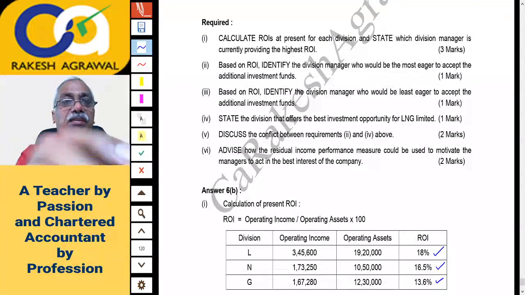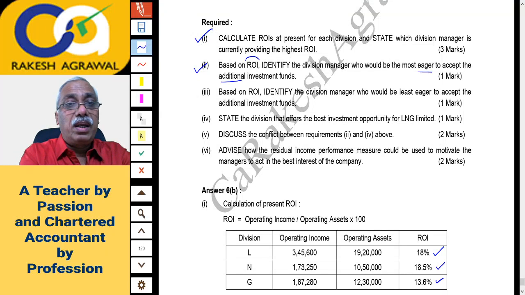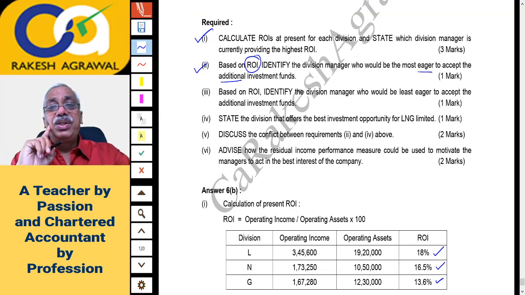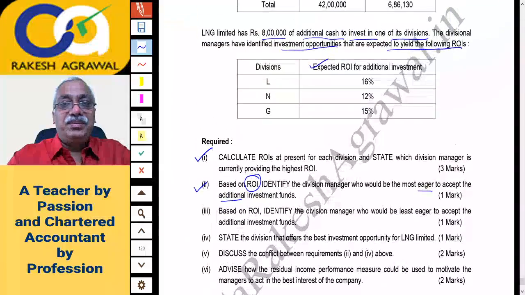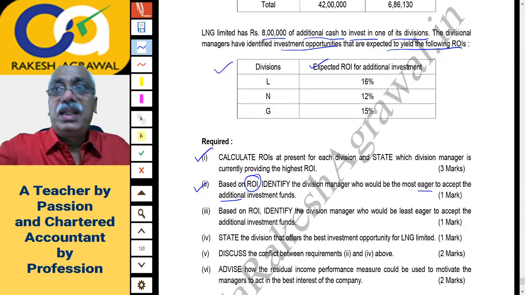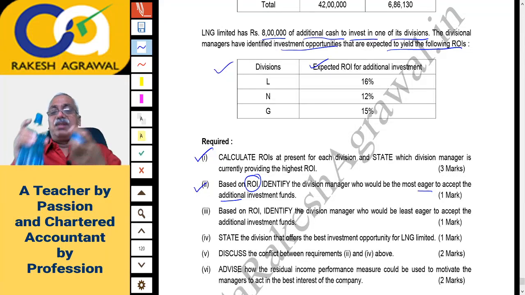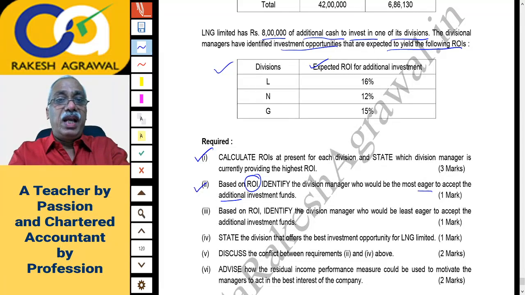Now, what is the second part of the question? This we have done. The second part is this question. Based on ROI, identify which division manager would be most eager to accept the additional investment. Now, this requires a little thinking. For additional investment, the data is here. What is your first answer, prima facie, as to which division manager will be eager to invest? Probably your answer will be division L, but that is not correct.